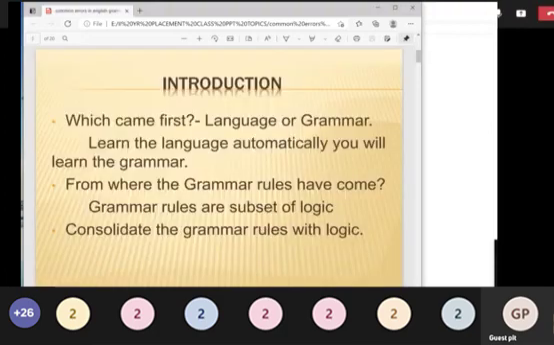So, what is grammar? First, we all have this particular thing in our mind, because grammar means boring. Grammar means it will have more rules and regulations. So, I don't know why I should learn all these rules and regulations. We all have these humbug ideas in our mind.